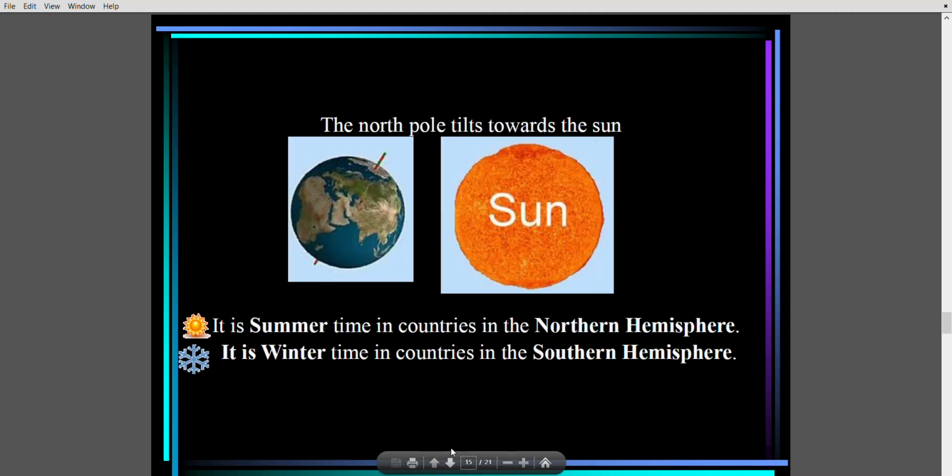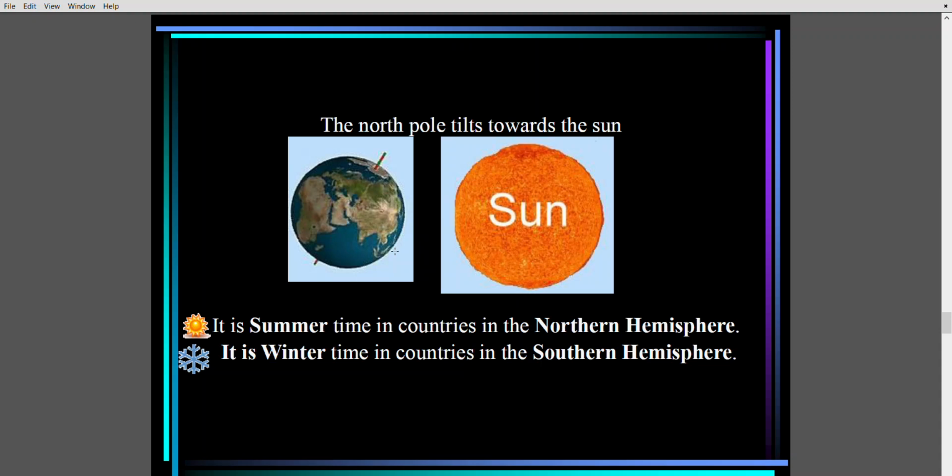Now you see the earth is tilted. Northern hemisphere, including India, is closest to the sun. But the southern hemisphere, that is Australia or any part of the southern hemisphere, southern part of Africa, South America, are away from the sun. So during this time, it will be summer season in the northern hemisphere, the portion which is closest to the sun, but the portion which is away from the sun will have winter season. So this is how the tilt of the earth affects the season.